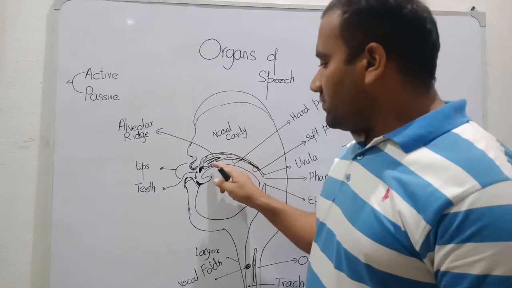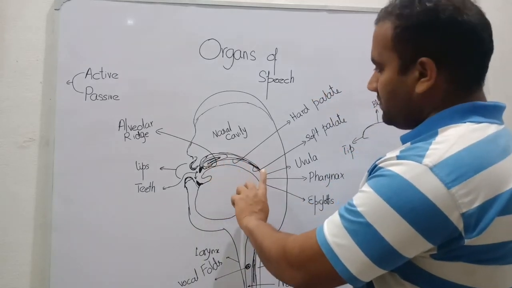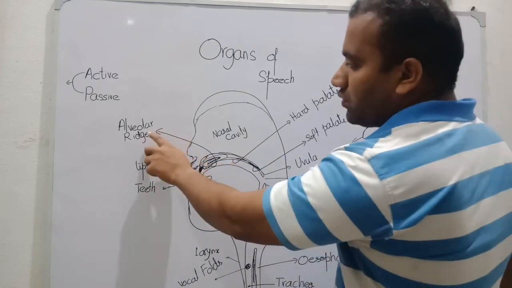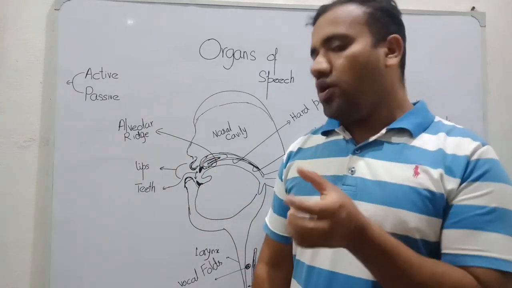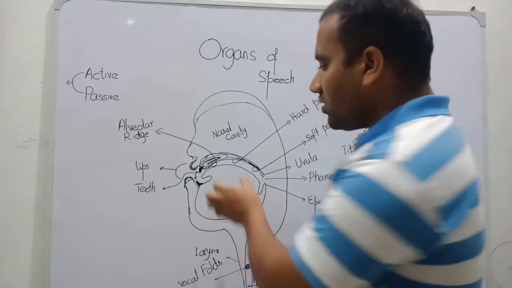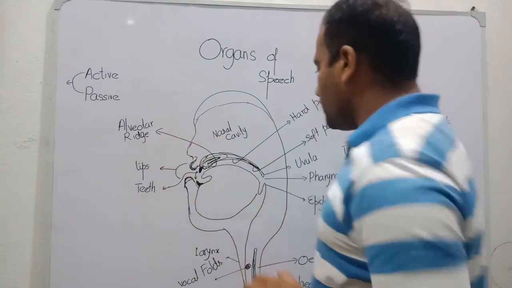And this is the palate. The parts of the palate: the alveolar ridge. This is the part that comes after the teeth. This is called the hard spot of the human being. This is the alveolar ridge.